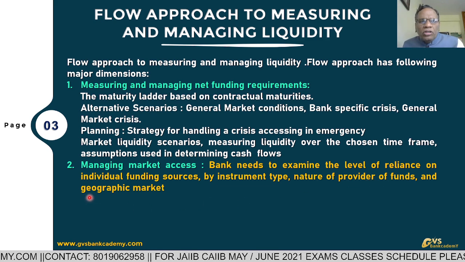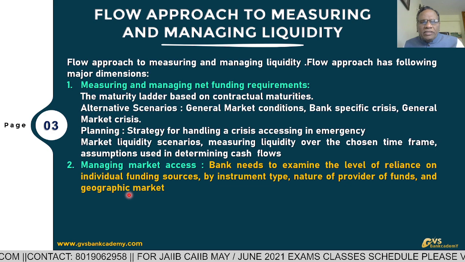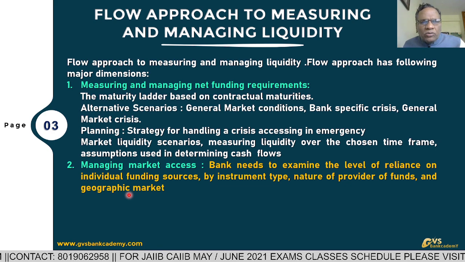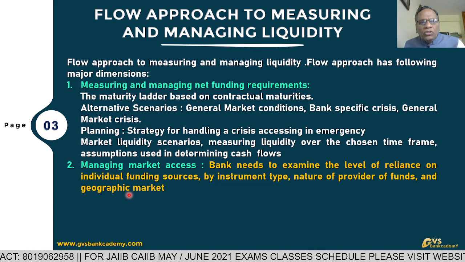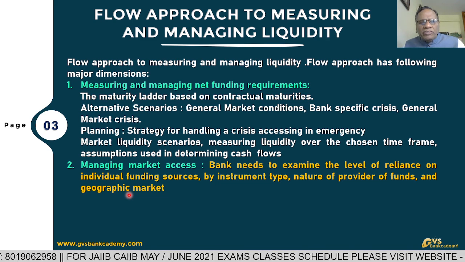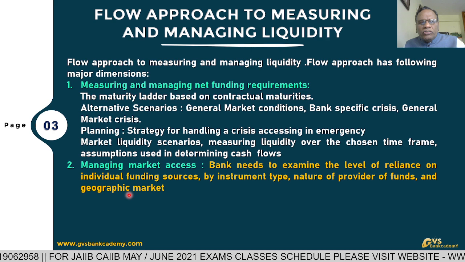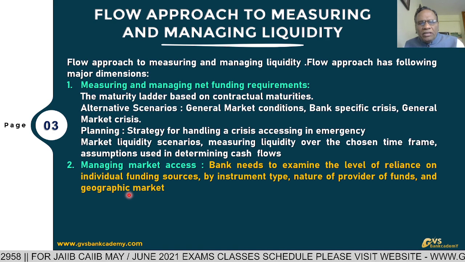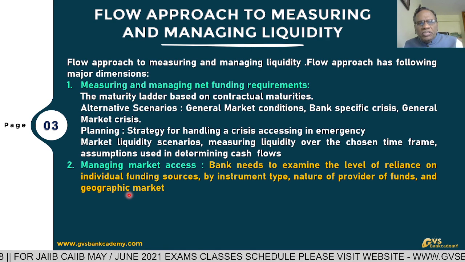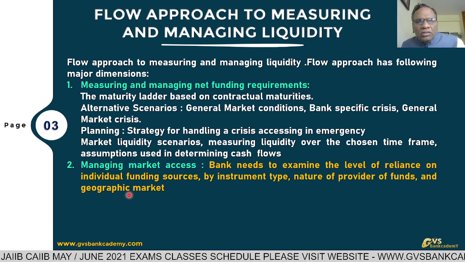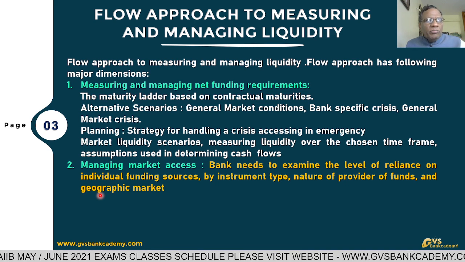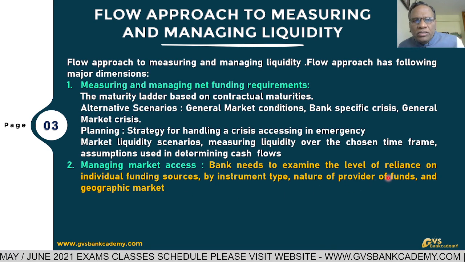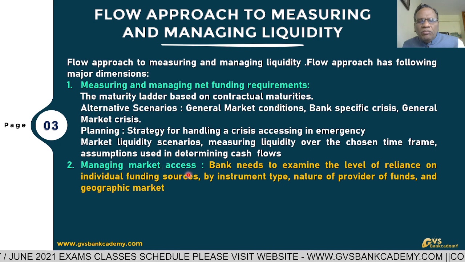And geographic market. If there is a requirement, whether the bank is going to enter the domestic market, or the bank is going to issue shares to foreign institutional investors or portfolio investors, or ADR, American Depository Receipts, or GDR, Global Depository Receipts, or any foreign currency borrowings, or from which market, geographically, from which country, which market, they have to decide. This is called managing market assets.